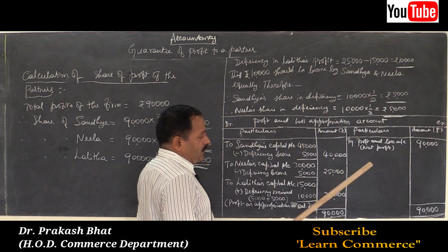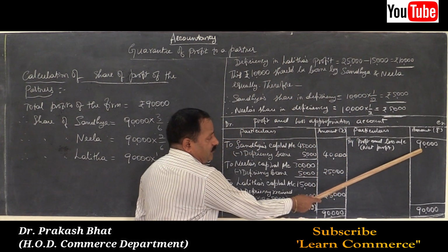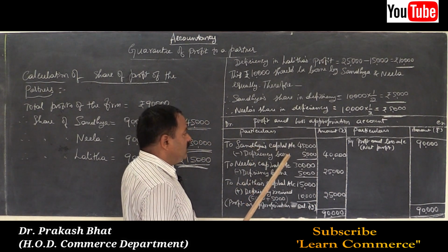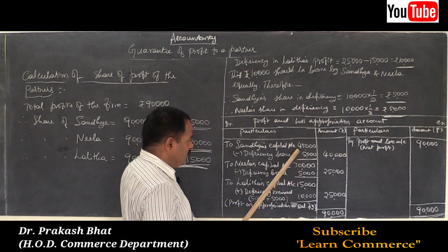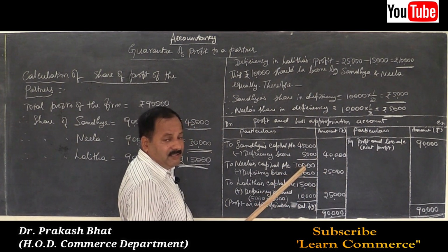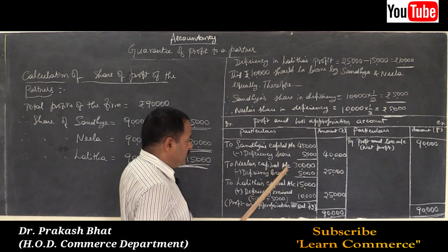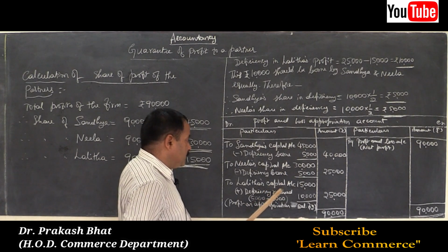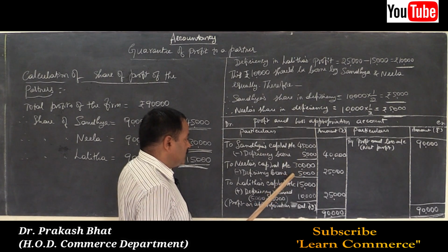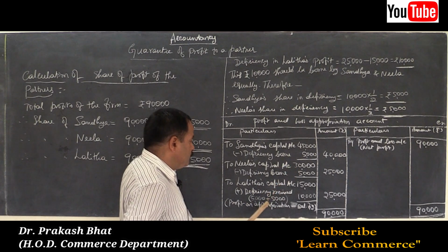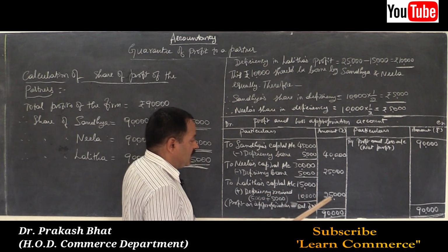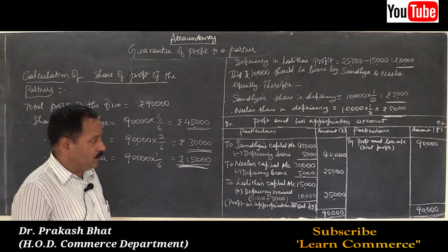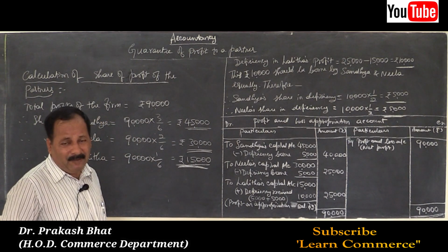So we'll prepare the appropriation account here. We'll start with the profit earned by the firm during the year, then we will distribute that amount among the partners by adjusting the deficiency. That is, 5,000 should be deducted from Sandhya's and Neela's accounts because they are supposed to bear it, and the total amount deducted from Sandhya and Neela, 5,000 each, should be added to Lalita's account so that her share of profit will be 25,000. So that is how we have solved this. Very simple problem.